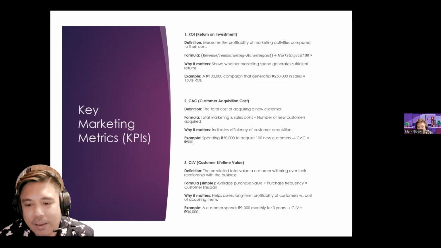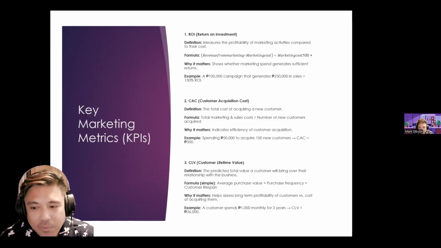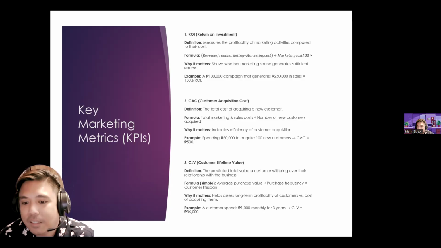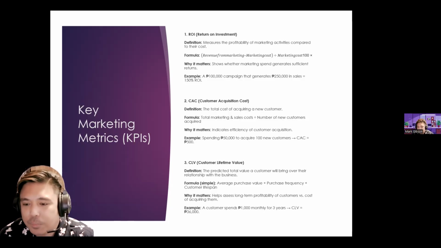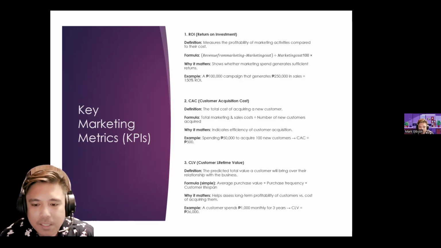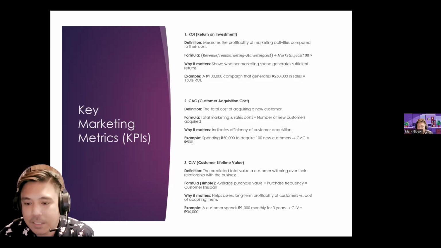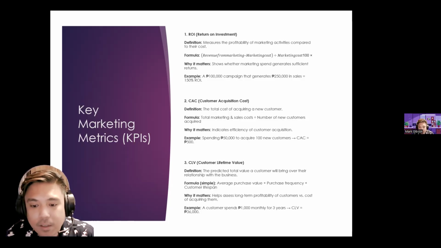Then we have customer lifetime value. This is the predicted total value a customer will bring over their relationship with the business. The formula is the average purchase value multiplied by the purchase frequency multiplied by the customer lifespan. It matters because it helps assess long-term profitability of customers versus the cost of acquiring them. For example, a customer spends 1,000 monthly for 3 years. So it would be